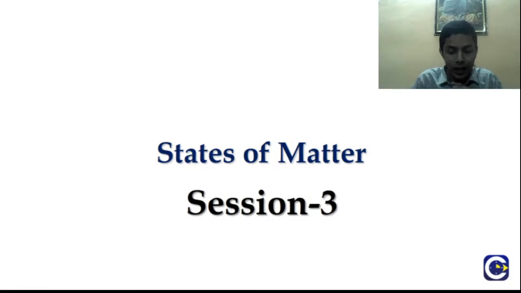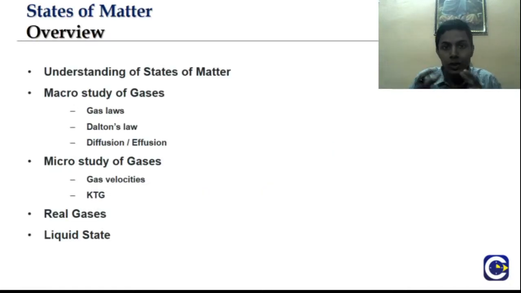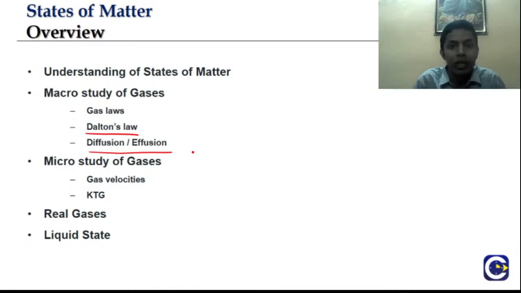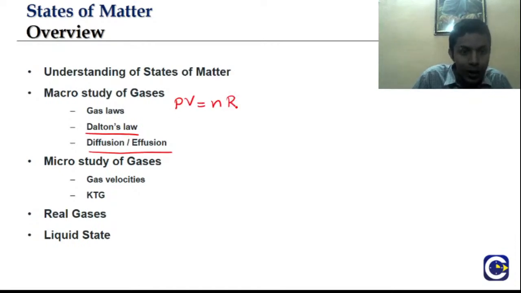Till now we have mainly looked into the macro study of gases and understood what exactly gaseous matter is. In the macro study, we learned about gas laws, and in the last class we studied Dalton's law, diffusion, and effusion. What are the few gas laws that we studied? Boyle's law, Charles' law, Gay-Lussac's law, Avogadro's law, and finally the ideal gas equation, which is a combination of all the laws, which was PV equal to nRT.